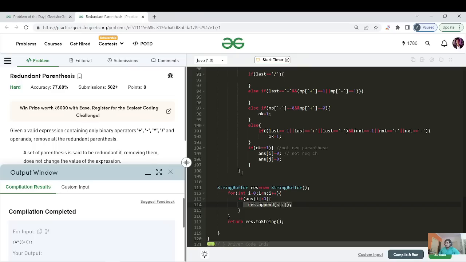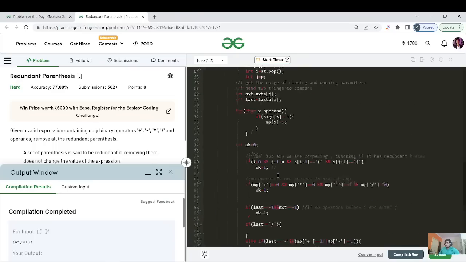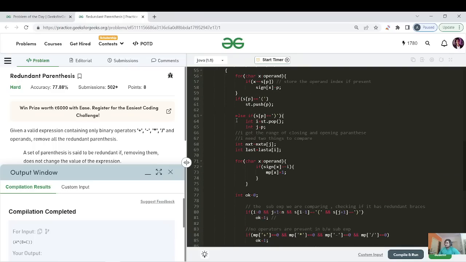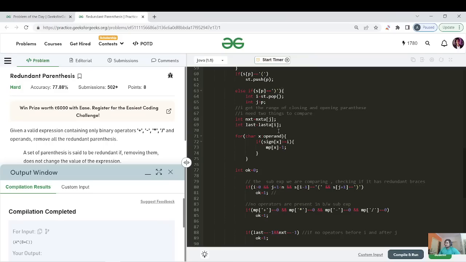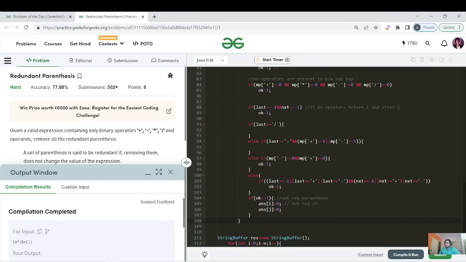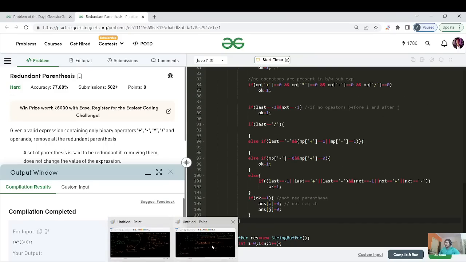So line number 1.8 marks the end of all the test cases which are written in this else if part, that is from 63. There were only two if else, right? One was for the opening brackets, second was for the closing bracket, but the closing bracket was having multiple test cases, and I have tried my best to explain you here.